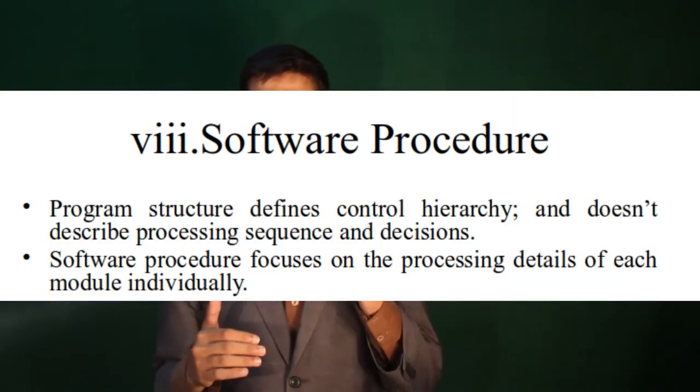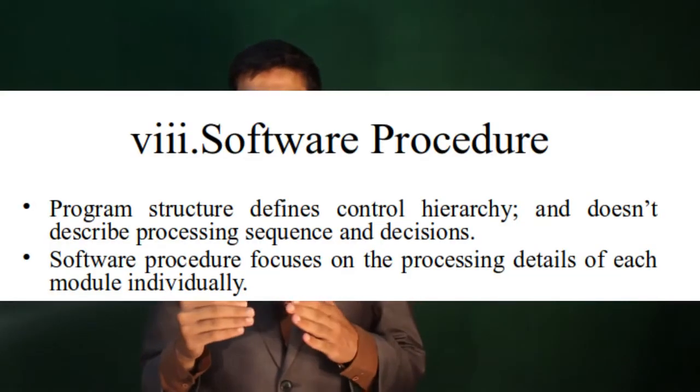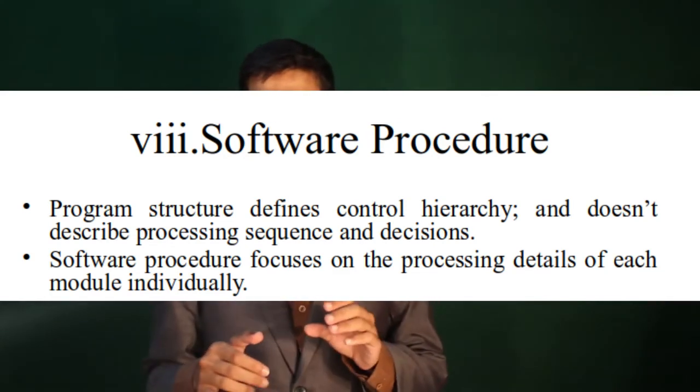Next is software procedure. Software procedure focuses on the processing detail of each module individually. So in software procedure we focus on the individual module and their detailed execution. So in software procedure we are concerned with the detailed execution of each module, what the functions are, what the data types are, and how it will behave with the other modules, so their intersection.